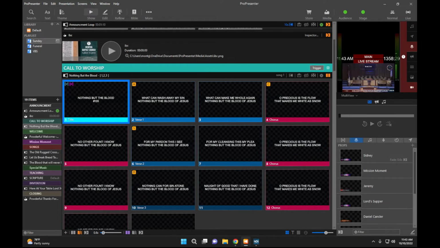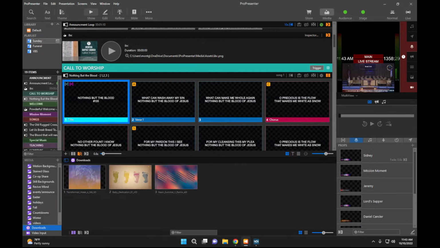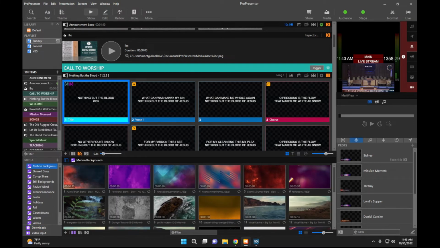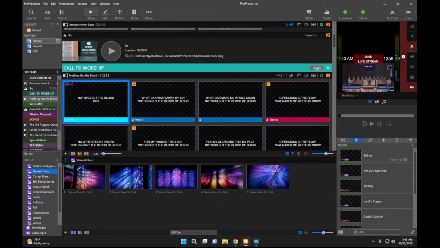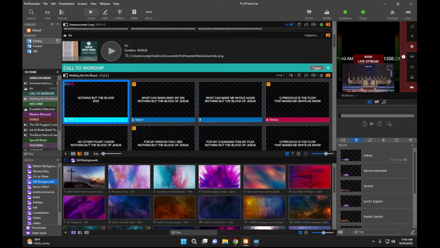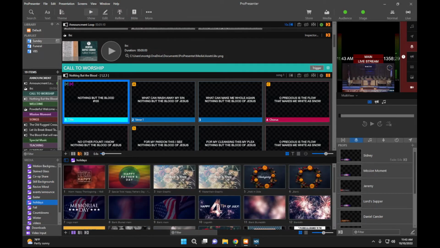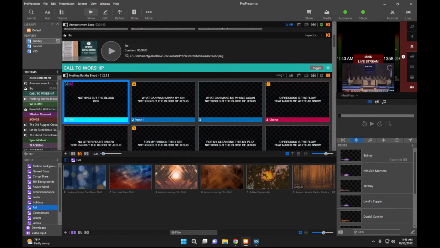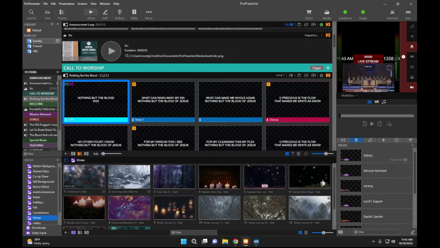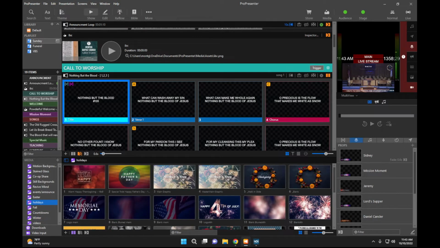And now we want to add a new image. So we'll go up here to the top and hit media. And we have different selections here. When this pops up, we have motion backgrounds, stained glass, still backgrounds, events, holidays, fall, different winter. Let's say we want to add a holiday background.